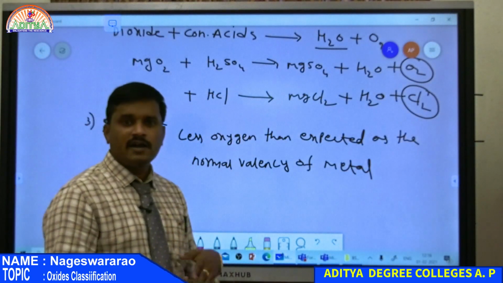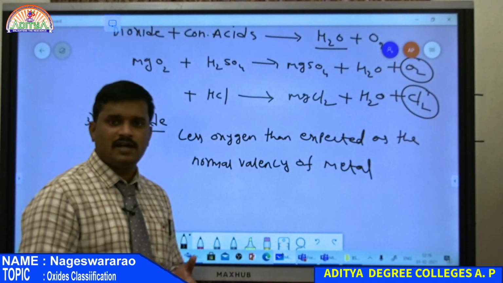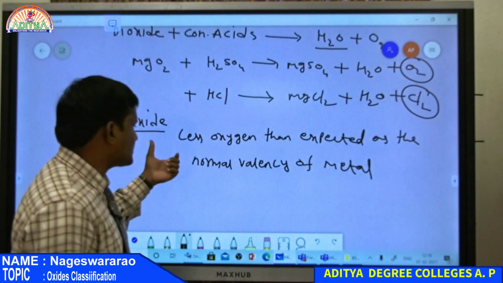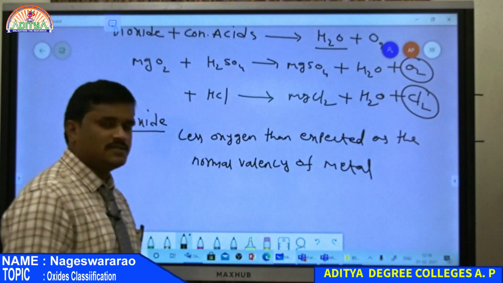So first one is normal, that is sufficient oxygen. Second one is a polyoxide, that is having more oxygen than expected. Now suboxide. So suboxide contains less oxygen than expected as the normal valency of metal.